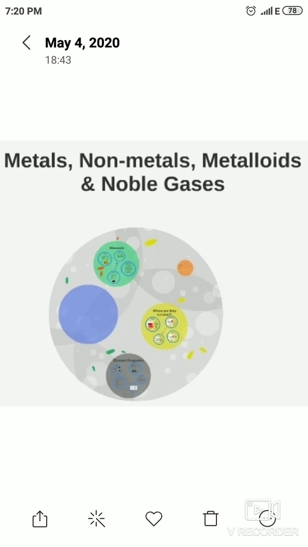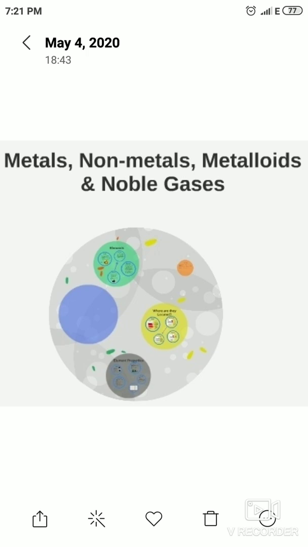And further is noble or inert gases. These gases or elements do not react chemically with other elements. They are also available in the air surrounding us. Examples are helium, neon, argon, krypton, xenon, radon. Six inert gases are present in air.